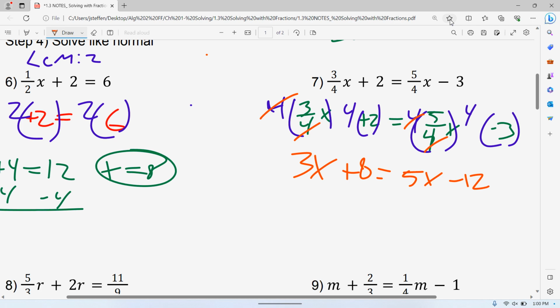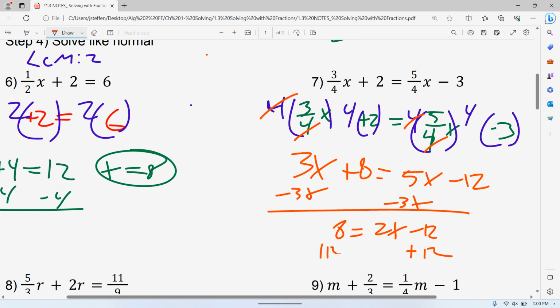Broken record, and I'm not saying that this is easy, but this is something now we are pretty familiar with. We've done it a lot. So go through and solve this. Subtract 3x. Add 12 to both sides. Uh-oh. Divide by 2. I get my x is 10.